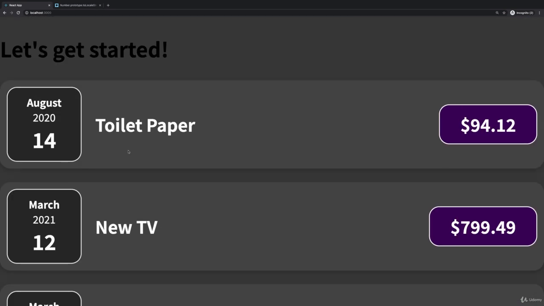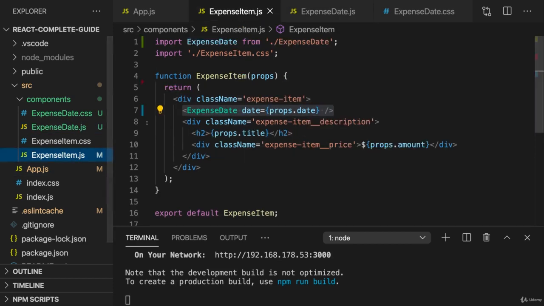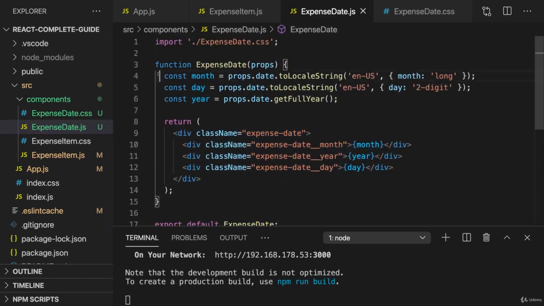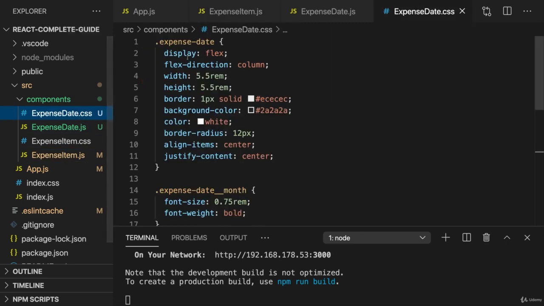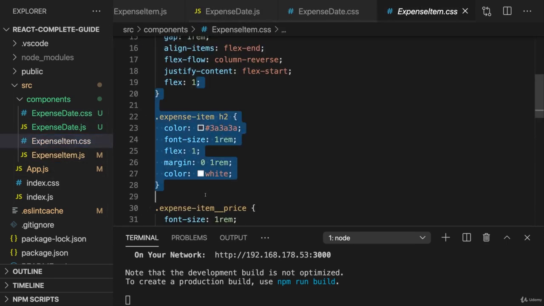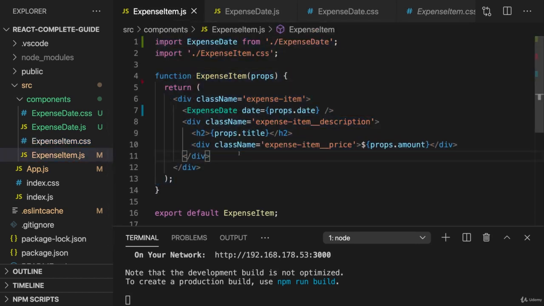And this looks much nicer, and we also practiced how we can add yet another component. And adding this component was optional. We could have put everything into expense item, the entire JSX code, which we have in a separate component now, the helper constants, we could have added this all into one component. We could have also added the CSS code here in the expense item CSS code. But then this expense item component would become bigger and bigger. And whilst in this case it would have still been fine, it is generally a good practice to keep your components small and focused, and that is why we did extract this extra component here.